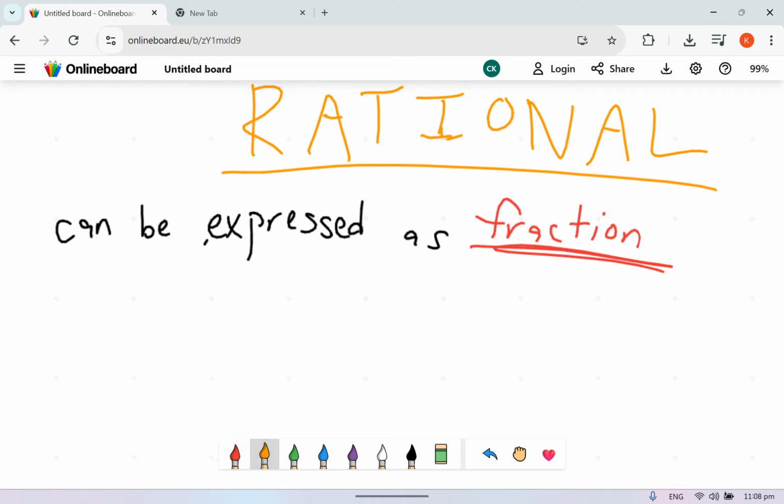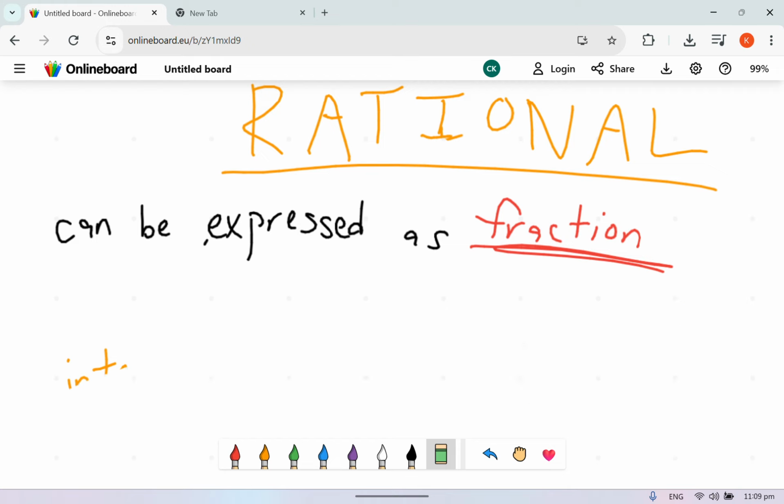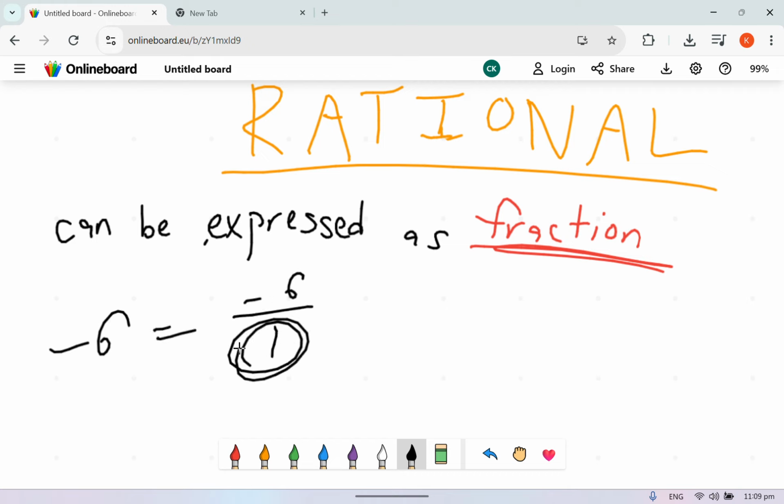So, of course, all integers are rational. Because integers, let's say 6. 6 is literally a fraction. Technically, 6 over 1. 7, a fraction. Right? Let me take negative numbers. Negative 6. Negative 6 over 1. So, you see, it's all over 1.